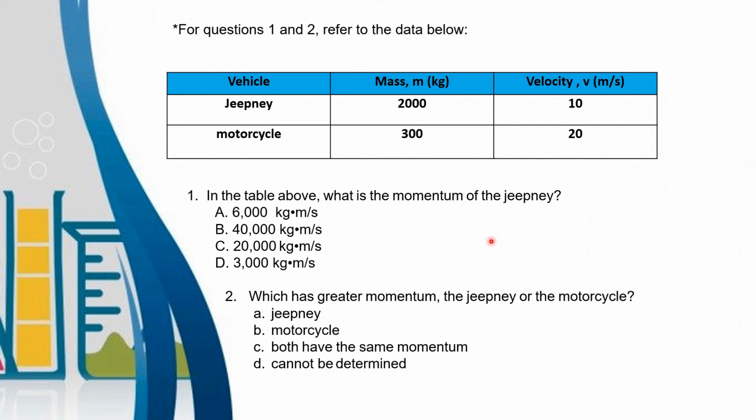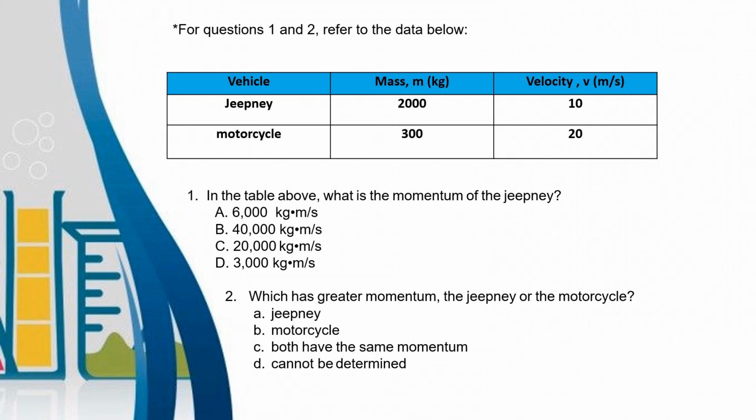In the table above, what is the momentum of the jeepney? So to get the value of momentum, we have to multiply the mass times velocity. So again, in the table above, what is the momentum of the jeepney? Letter A, 6,000 kg meter per second. Letter B, 40,000 kg meter per second. Letter C, 20,000 kg meter per second. And letter D, 3,000 kg meter per second.